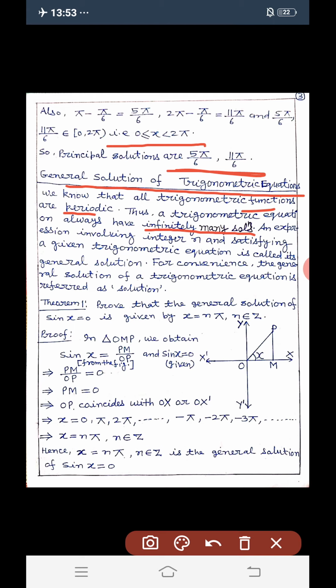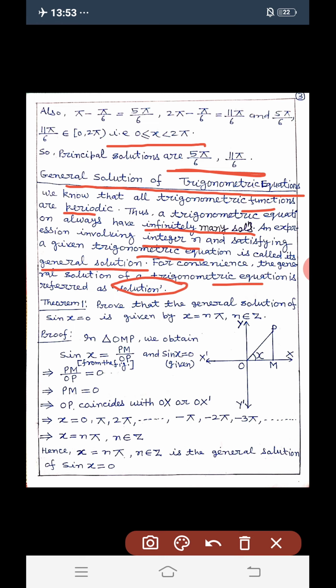An expression involving integer n and satisfying a given trigonometric equation is called its general solution. For convenience, the general solution of a trigonometric equation is referred to as the solution.